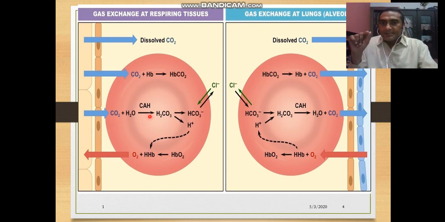Carbon dioxide reacts with the water, and it forms carbonic acid. This carbonic acid releases hydrogen ions, and this hydrogen ion is again required for the transportation of oxygen. So this is a hydrogen ion. Hydrogen ion increase is a message for the brain to increase the breathing rate. Hydrogen ion decrease is a message for the brain to decrease the breathing rate.